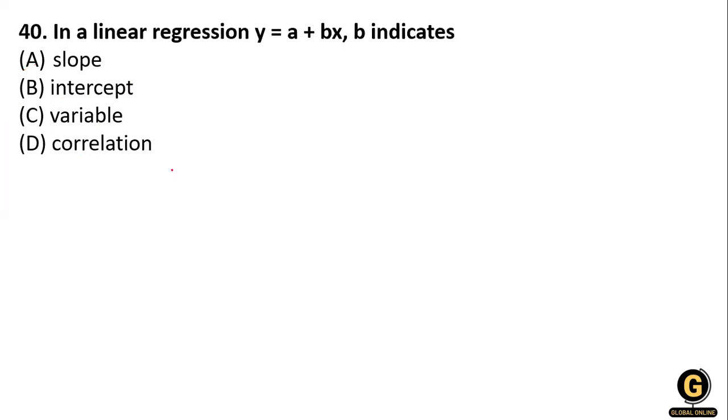Clear? Next question: in linear regression, y = a + bx, what does b indicate? Options: slope, intercept, variable, correlation. So b is related to the slope, and a is related to the intercept. And x and y are the variables.